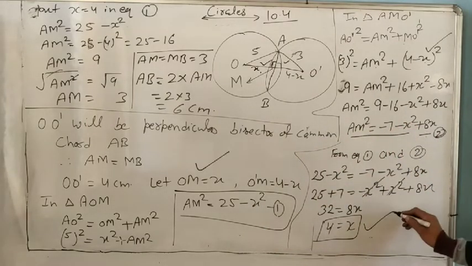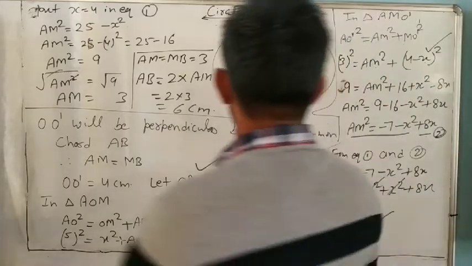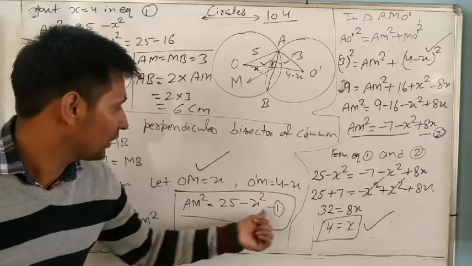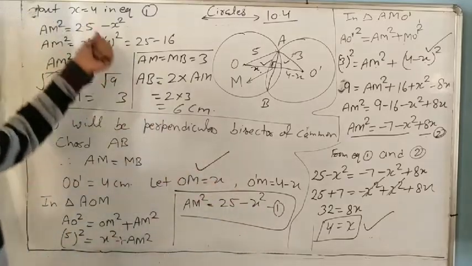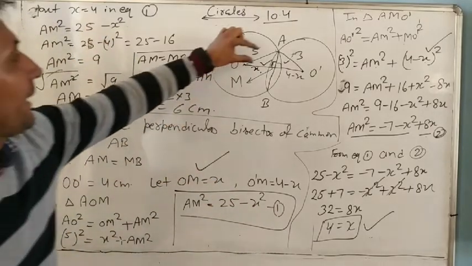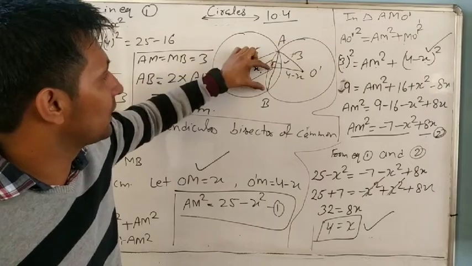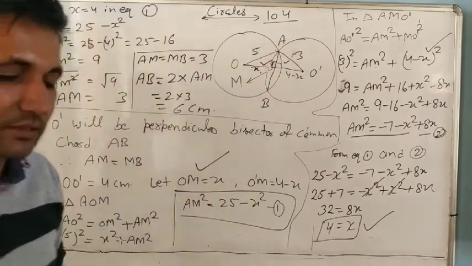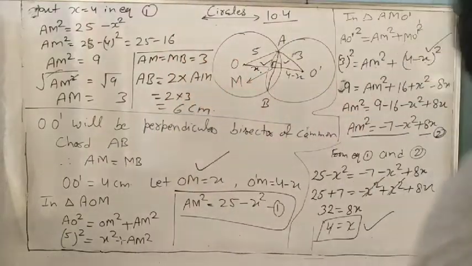we find x is 4. So in this equation, if we know the x value, we already know it is 4, so we can find the value of AM. Yes, so put it in this one: AM is 3. And we know AM equal to MB. So 3 plus 3, how much? It is 6 centimeter. Understand?